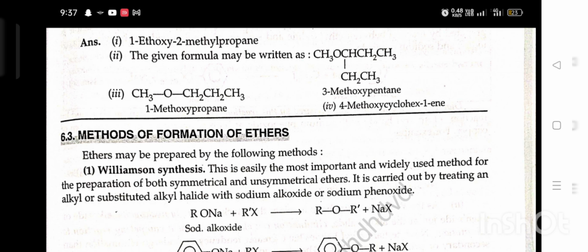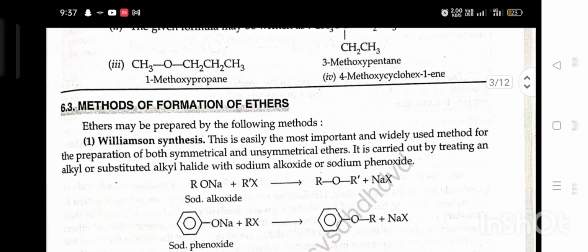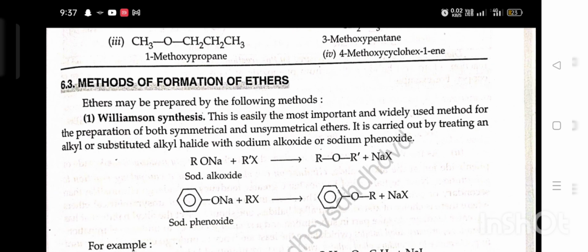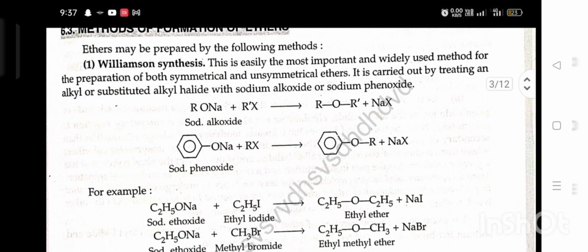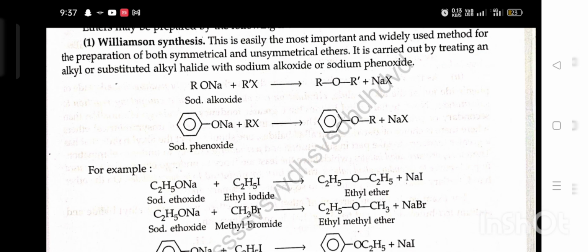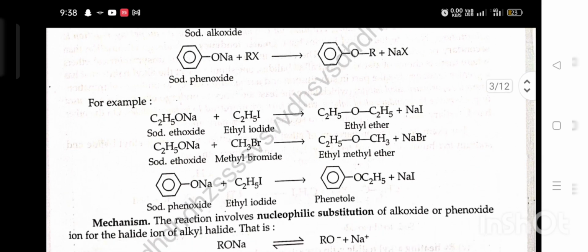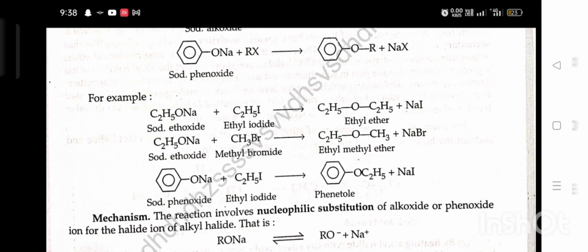Methods of formation of ethers. Ethers may be prepared by the following methods. First, Williamson synthesis. This is easily the most important and widely used method for the preparation of both symmetrical and unsymmetrical ethers. It is carried out by treating an alkyl or substituted alkyl halide with sodium alkoxide or sodium phenoxide. Sodium alkoxide plus alkyl halide gives ether plus NaX. For example, sodium ethoxide plus ethyl iodide gives diethyl ether plus NaI.